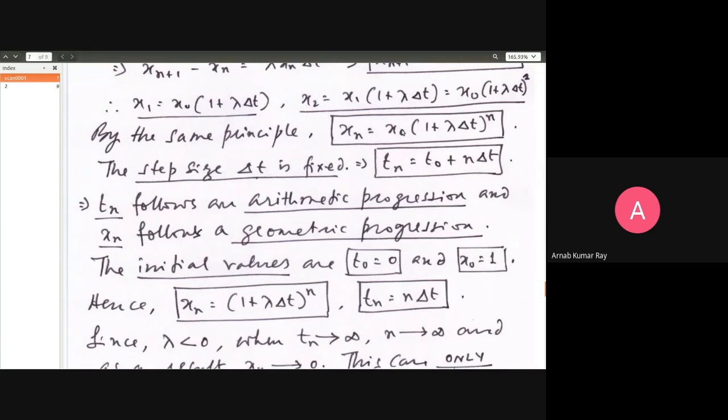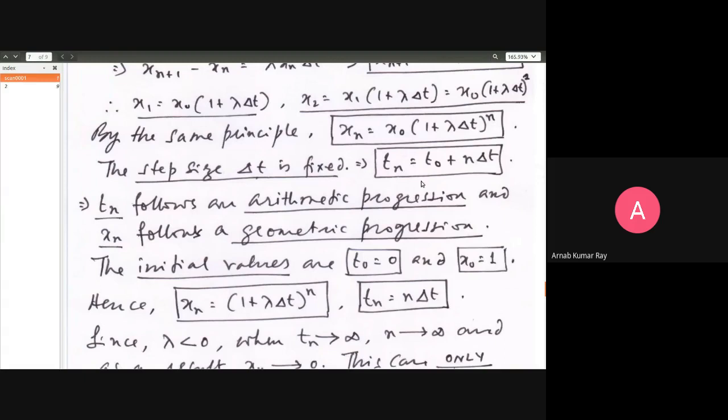But x naught must be non-zero. In this case, x naught is equal to 1. Otherwise, if x naught were equal to 0, then 0 into whatever n you want to multiply it with will not matter. x n will always be equal to 0. So x naught is equal to 1. You can see this is multiplicative progression and this here is additive progression. Additive as in arithmetic, multiplicative as in geometric.